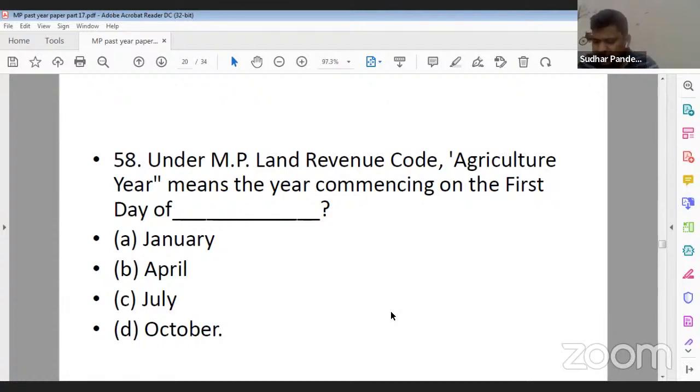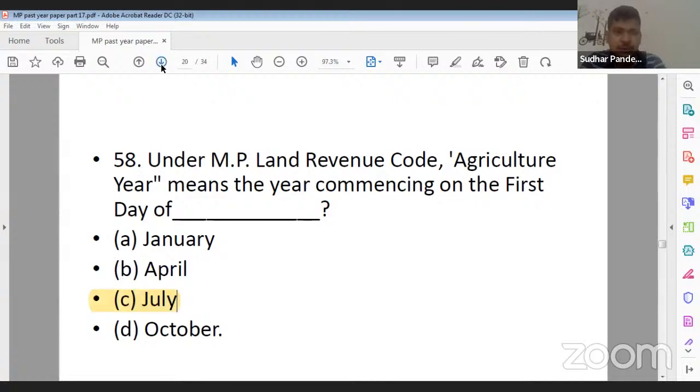This is quite a common question from the MP civil judge perspective. From MP LRC, this is the favorite area where questions are asked a lot, from the definition clause. So its correct answer will be C for Calcutta, that is from July, right?